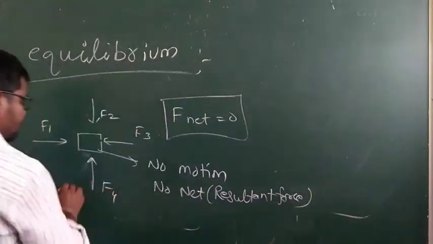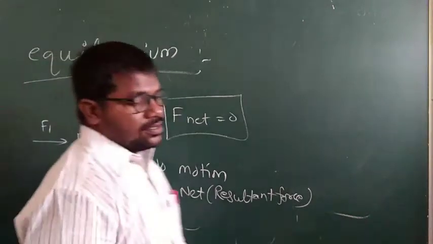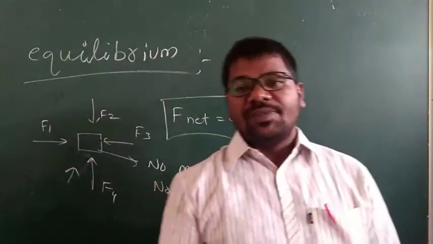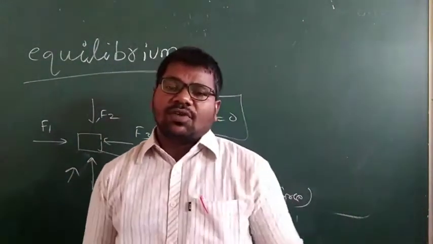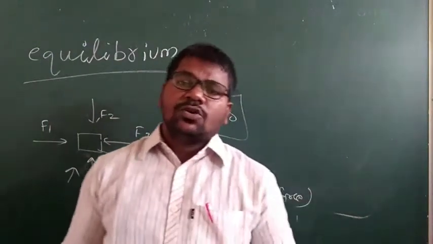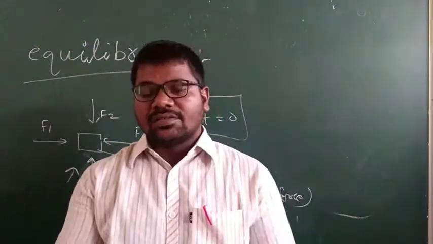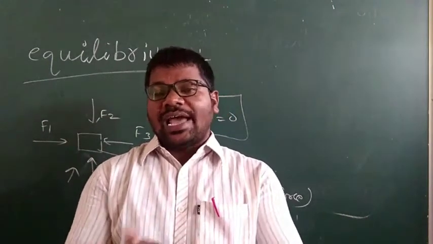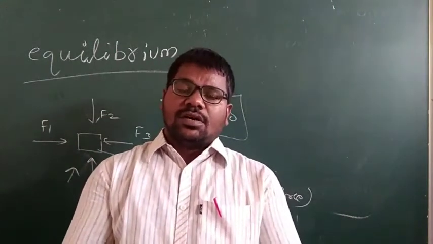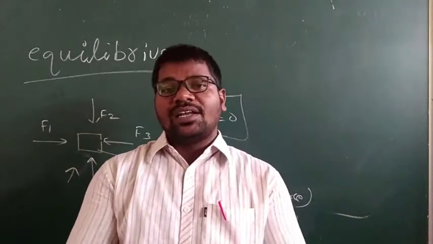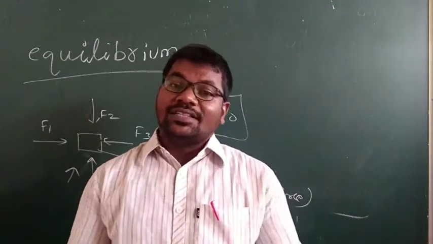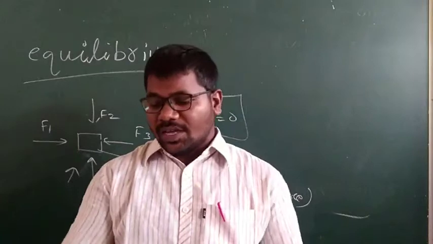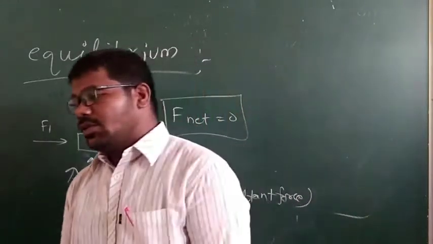We can say this situation is equilibrium. Consider a body with two or more forces acting. The individual forces acting on the body are not zero, but the resultant force is zero.